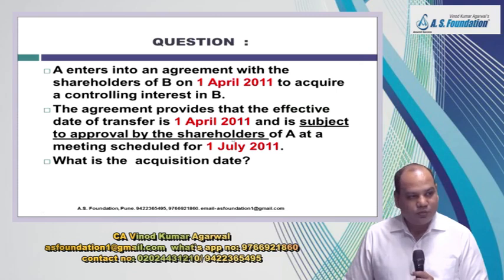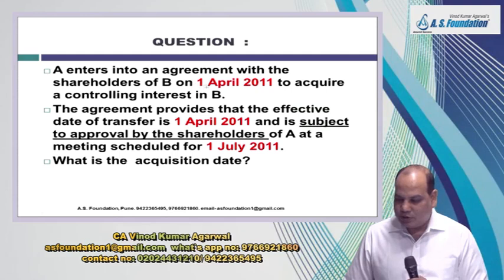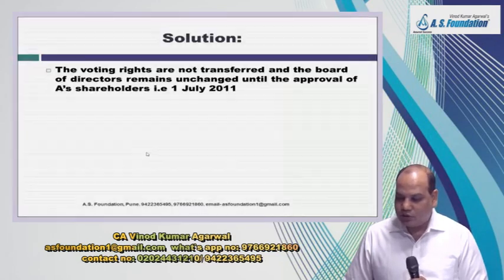When the shareholders approve. Okay, it seems that your answer is right. Because in this example, the decision for the acquisition itself depends on the approval of the shareholder. Previous example, acquisition is certain. Mode of payment is only to be decided. So in this case, your answer would be 1st of July.